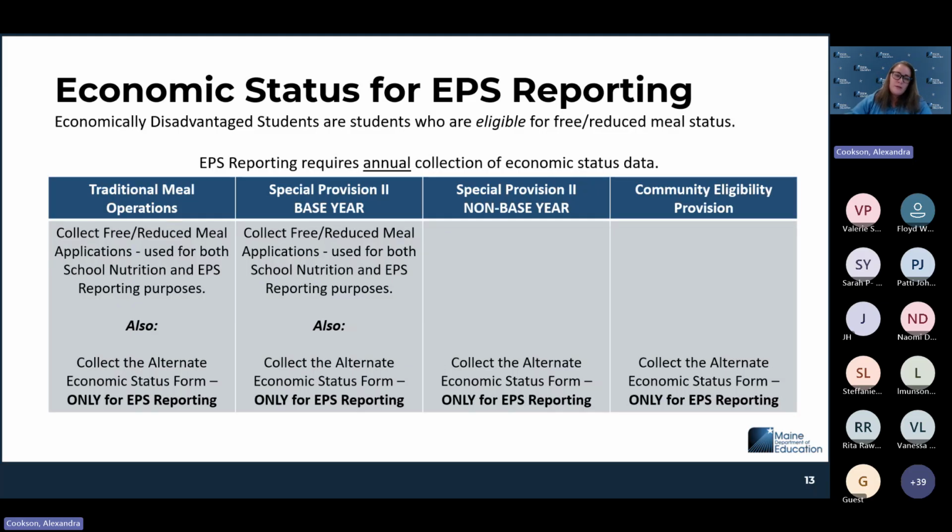I would not recommend entering data that you do not have locally into Synergy based on the direct certification list. Direct cert will override what you enter. If you enter that the student indicated they are not economically disadvantaged, it will still show them as economically disadvantaged.